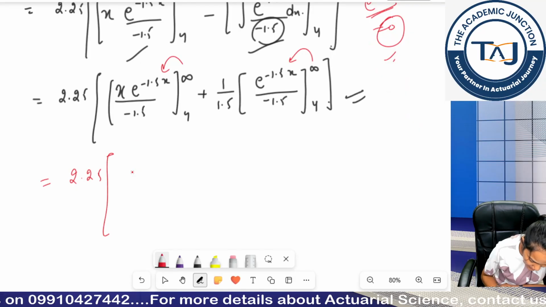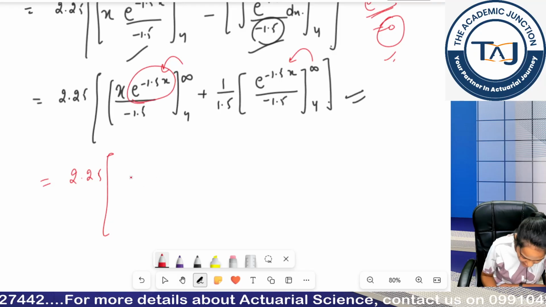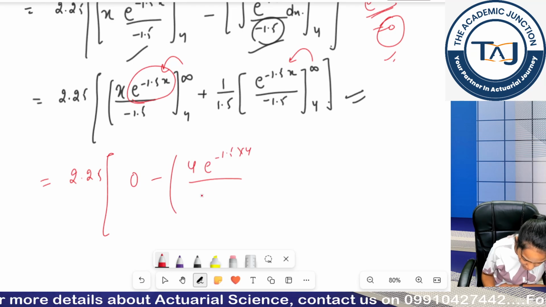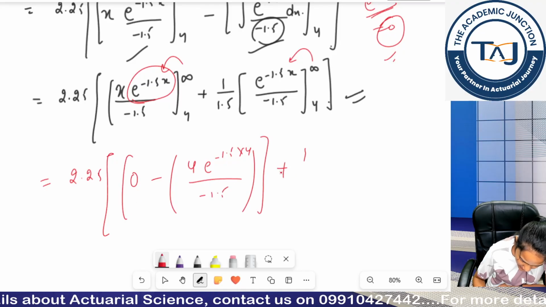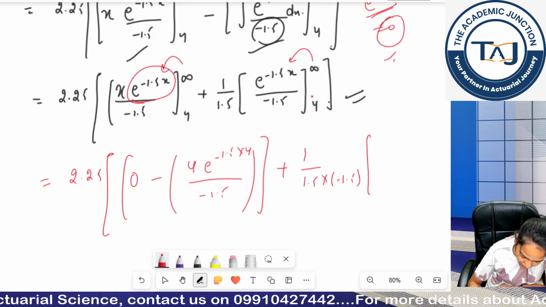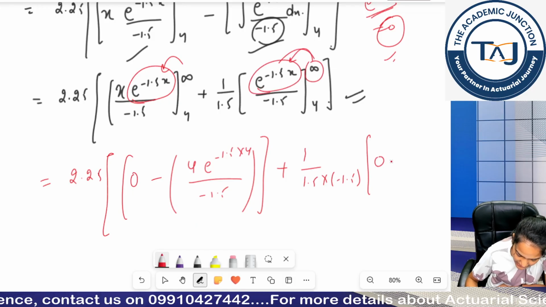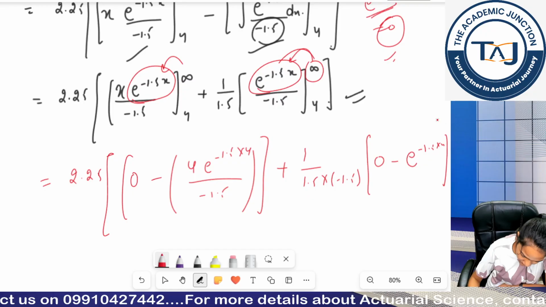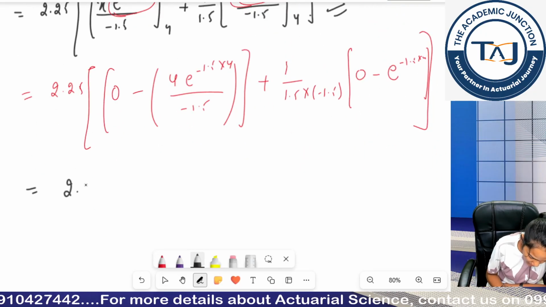If I put in infinity first, it will become e to the power minus infinity, e to the power minus infinity is my 0, minus 4e, 1.5 into 4 minus 1.5, okay, plus 1.5 into minus 1.5, I take it out. Again I put in infinity, this will become 0, minus I will put in my 4. So what is coming out?